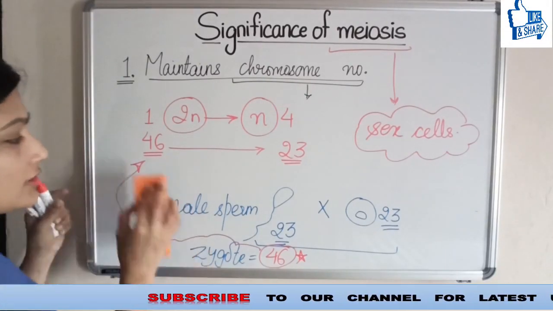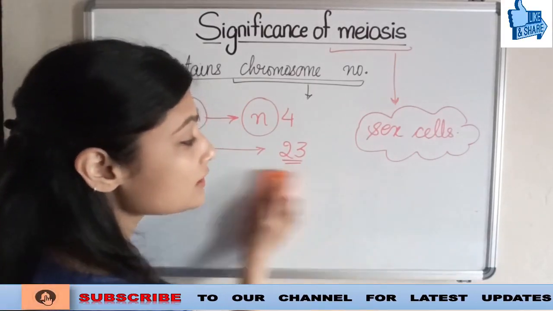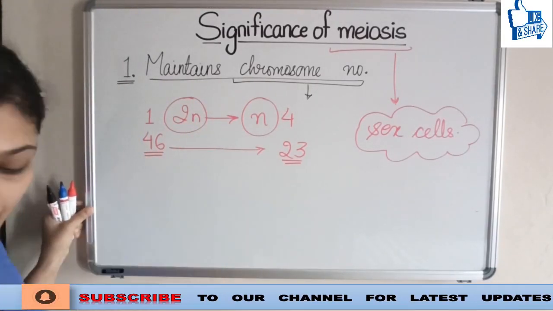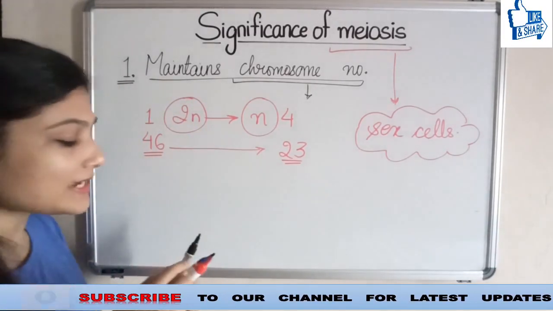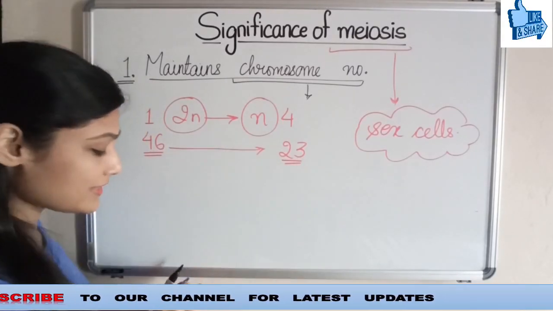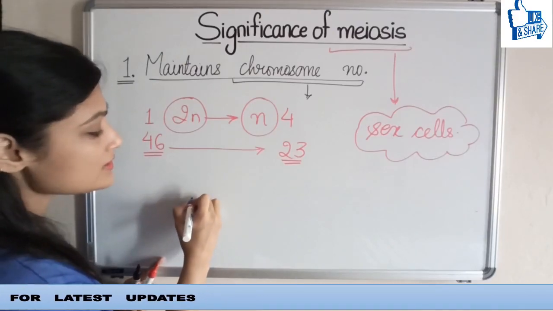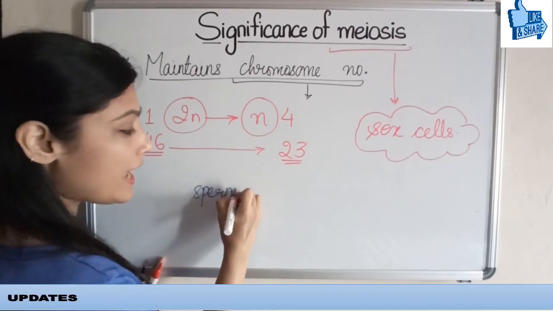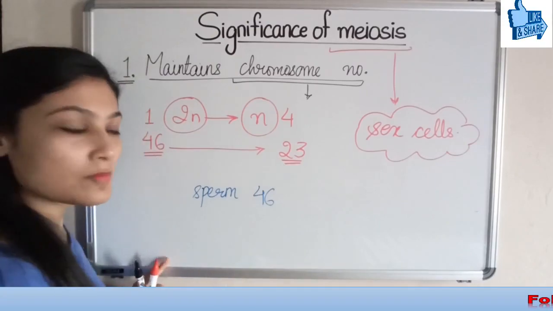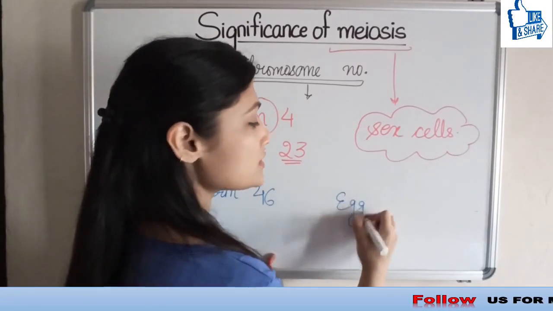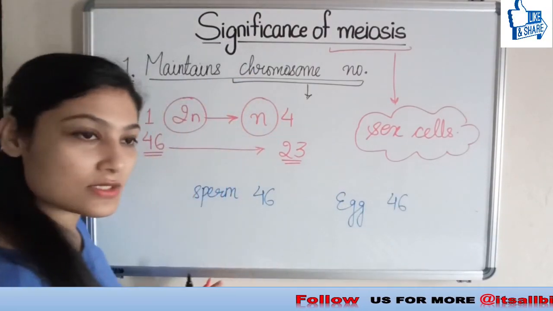Now imagine a situation when the number is not getting halved, instead it stays the same. Say the sperm has 46 chromosomes and the egg also has 46 chromosomes.